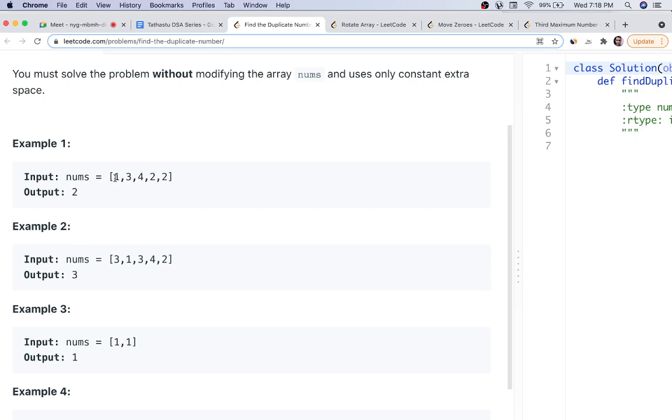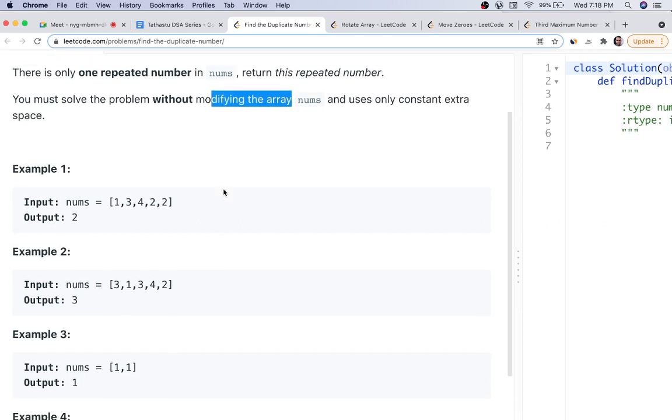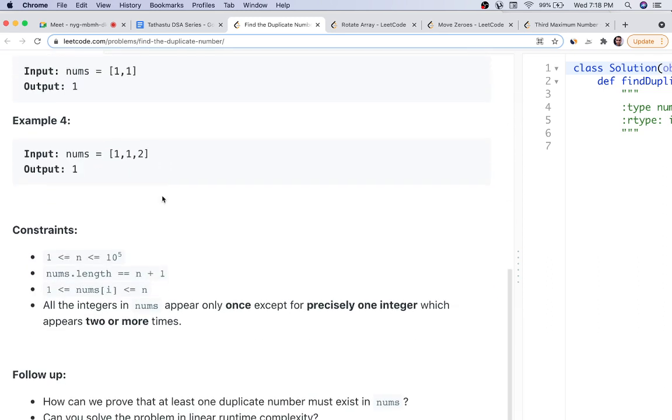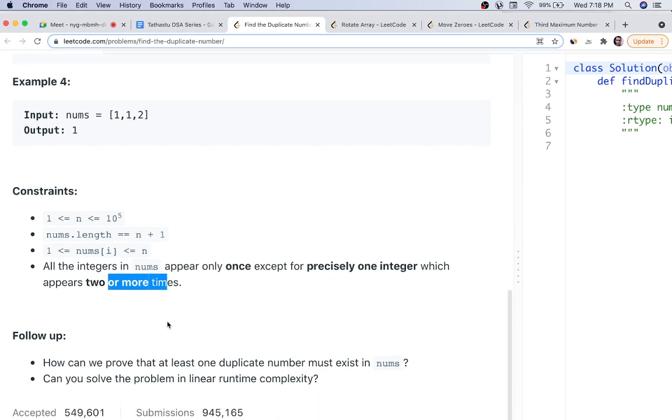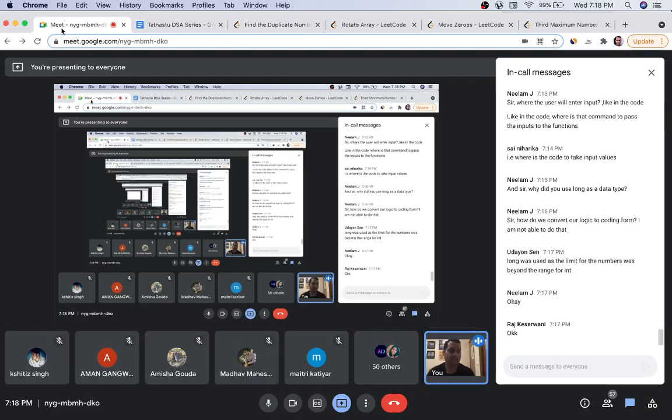Let's say in this case there are 5 elements, so it will take from 1 2 3 4 5 only, but there is one repeated number 2. That is what we have to return. You can't modify the array, you can use only constant extra space. So you cannot take an additional array, you cannot change the existing array, which means you cannot sort it. So you have to just do it in place. Every number appears only once, except one integer that will appear 2 times. So all these things you can read and try, and then we'll discuss the solution.